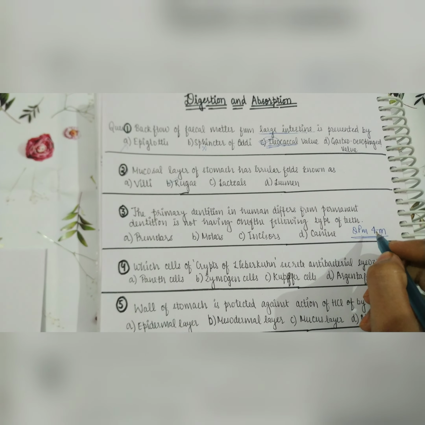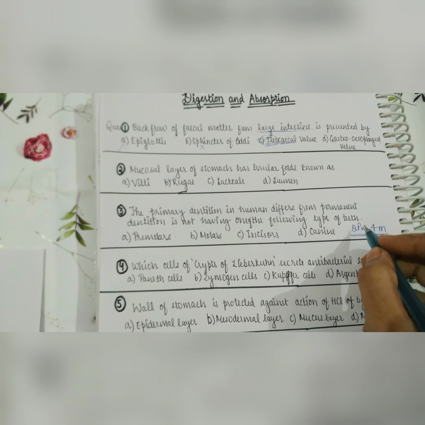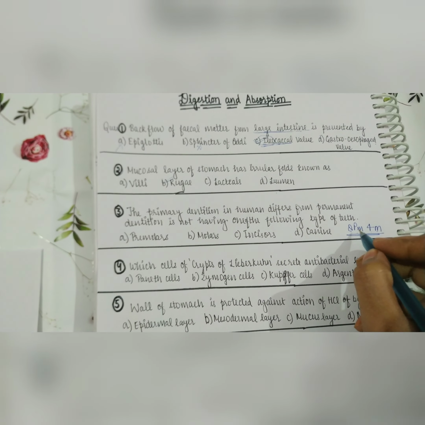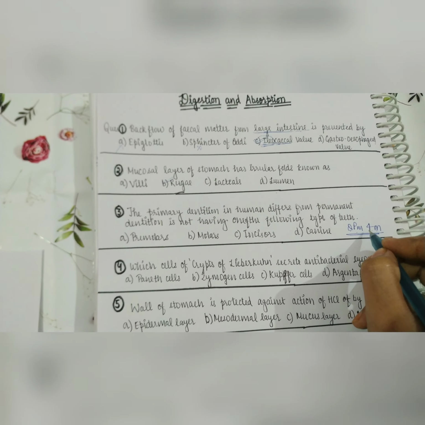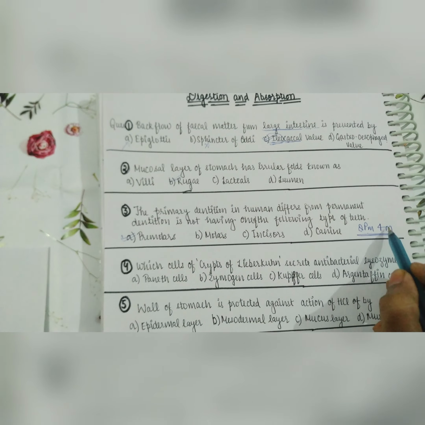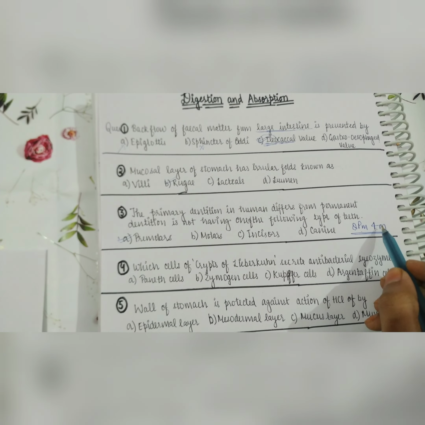Means temporary teeth completely lack these 8 premolars and 4 molars. So the answer is premolars, because some molars are there in temporary teeth.